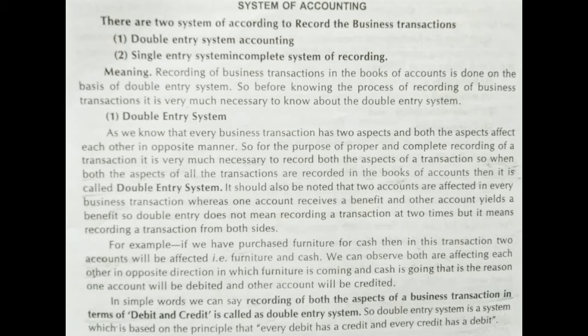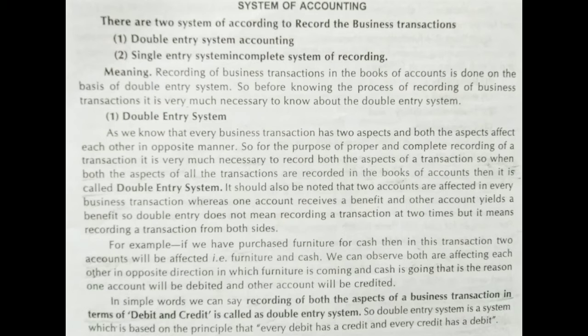This is called your double entry system, as we are recording in two aspects, as a transaction is affecting two aspects of accounts. So that is why it is called double entry system of recording. By one single journal entry we are posting into two accounts.